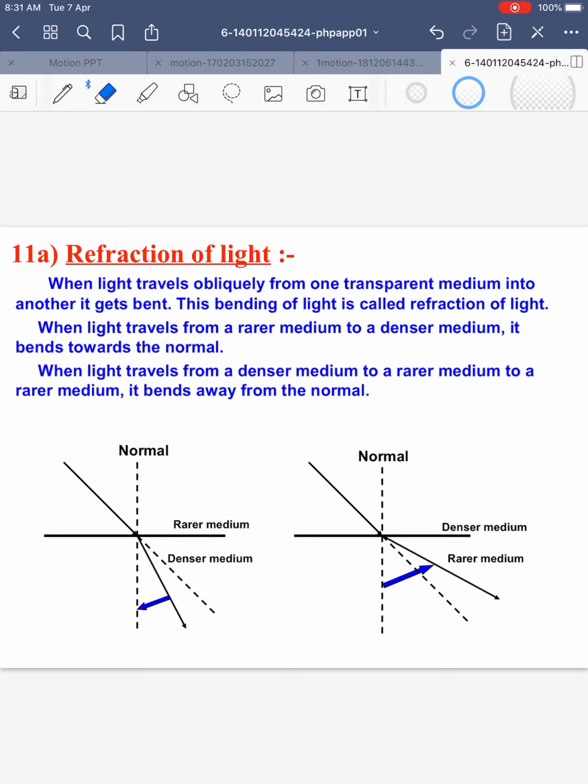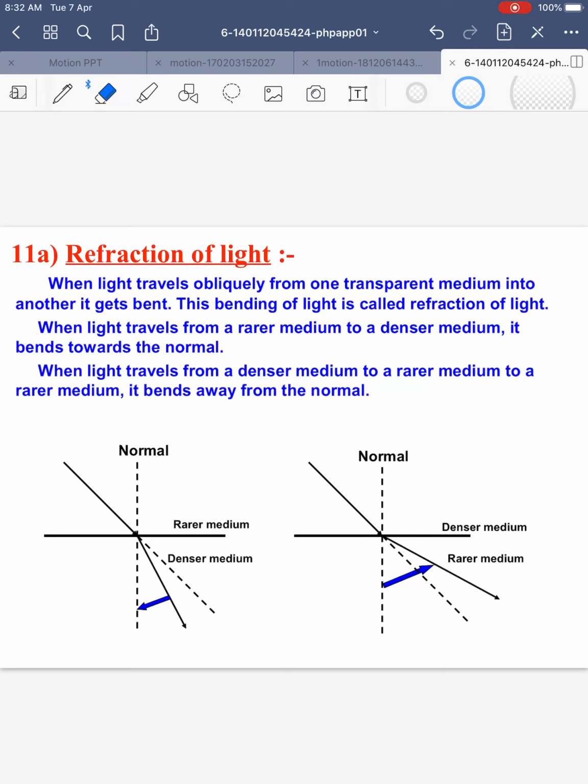Now, this bending of light depends on whether a ray of light is going from a rarer to a denser medium or from a denser to a rarer medium. Now, what are rarer and denser medium? Rarer, as you can make out from the name only, is having a rare number of particles.